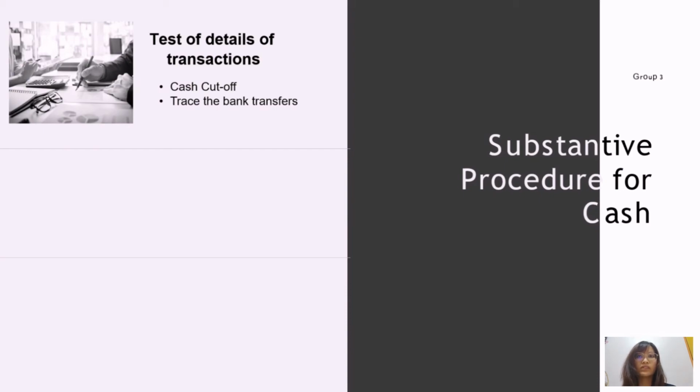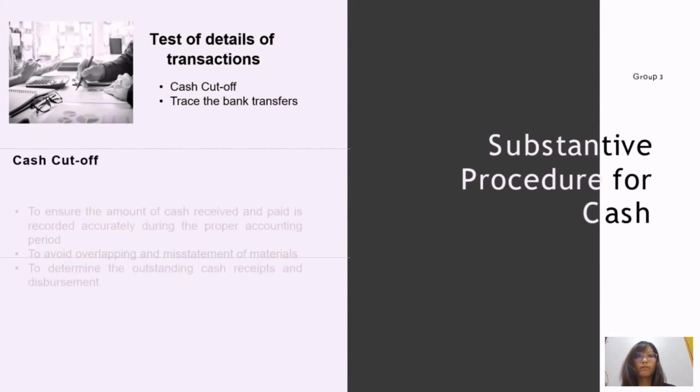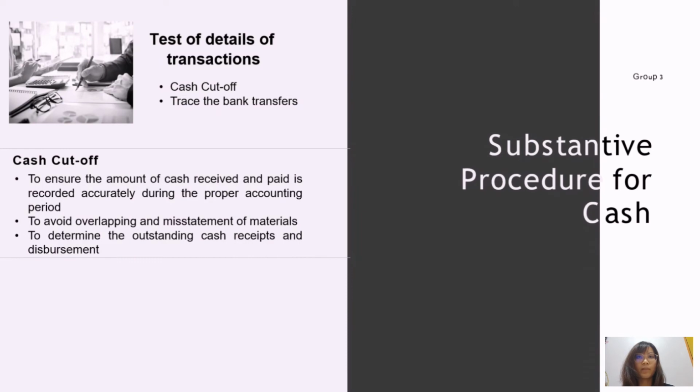Test of transaction is a procedure to track the specific transactions and internal control validity. So, there are two measures in this. The first one is the cash cut-off method. This test is to make sure the amount of cash received and paid is recorded correctly during the proper accounting period and to avoid overlapping and material misstatement.